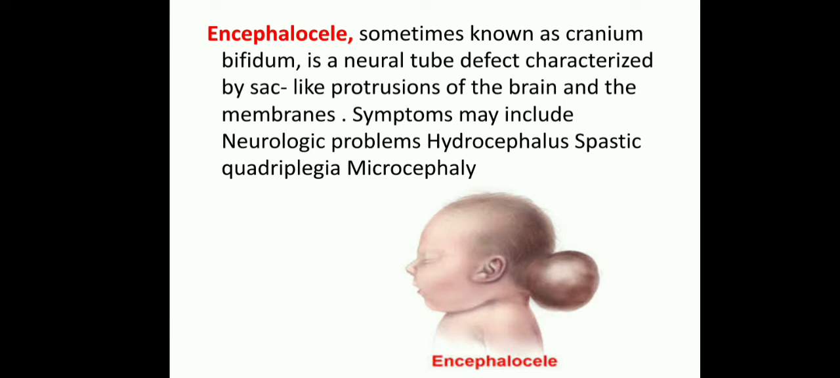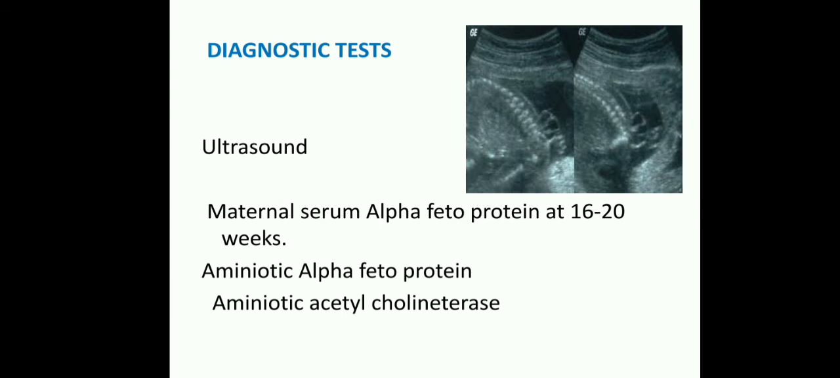These are the 2 marks questions they ask in the exams. What is encephalocele? A small sac-like protrusion of the brain and the membranes. What is anencephaly? Improper closing of a portion of the brain, the skull walls and the scalp.